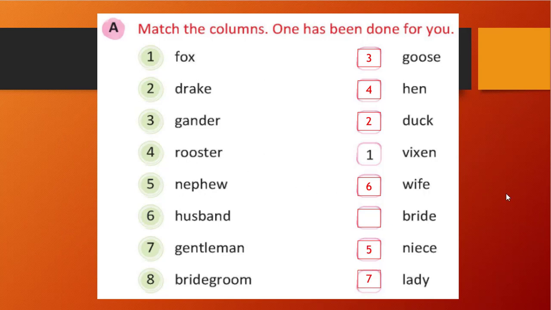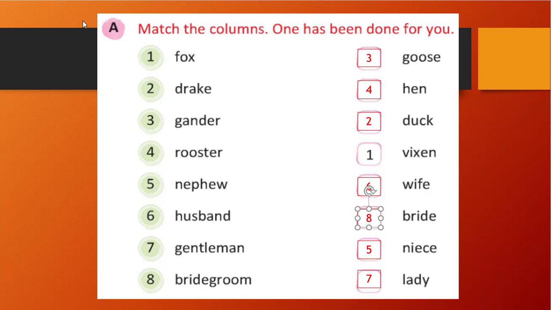Bridegroom. In a marriage, a bridegroom is there, right? So that is a male. Okay. So what will be the opposite gender? That is feminine, and what can it be? Bride. Bride is the correct answer.